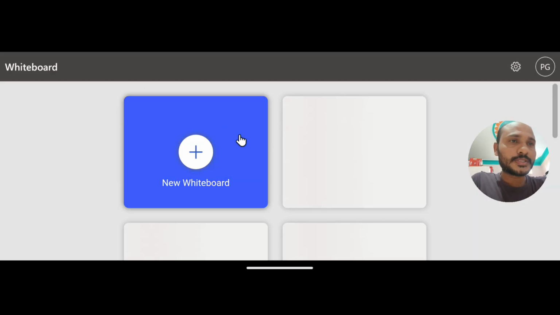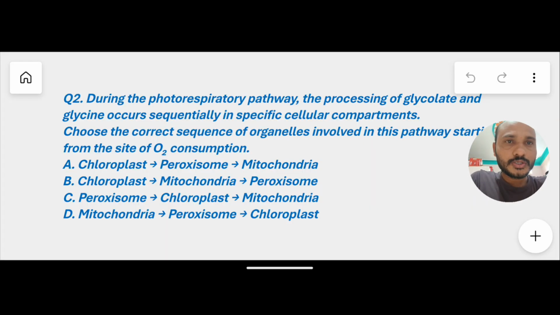Coming to the second MCQ. During the photorespiration pathway, the processing of glycolate and glycine occurs sequentially in specific cellular compartments. Choose the correct sequence of organelles involved in the pathway. Just now we discussed CPM, so by that you can answer it. Remember, the involved cell organelles must be in sequential order, so you should remember what happens in each cell organelle.